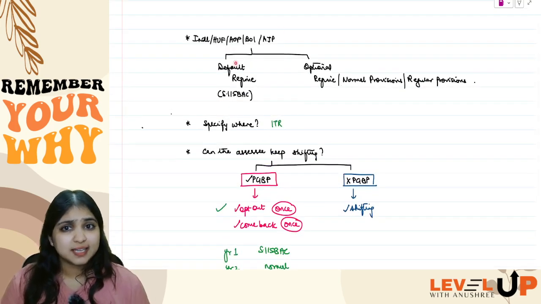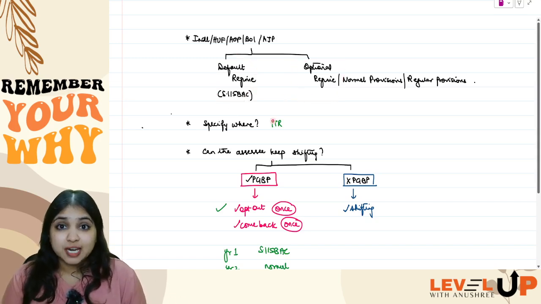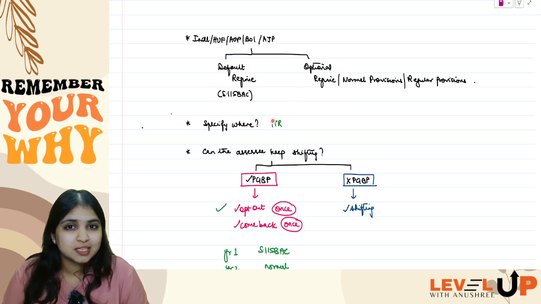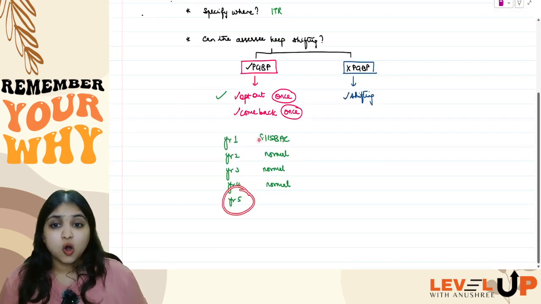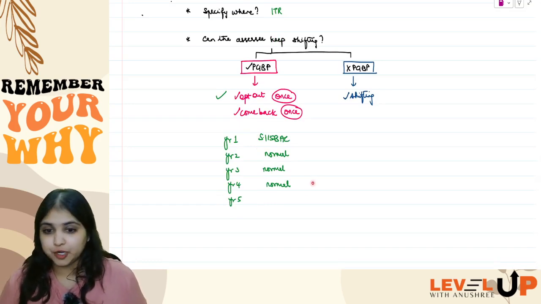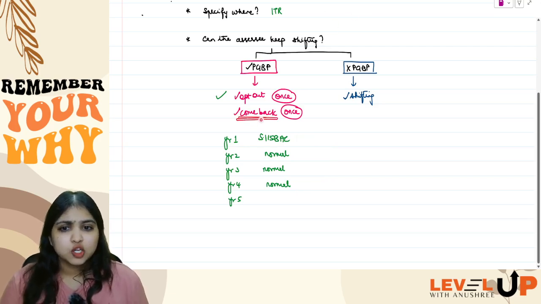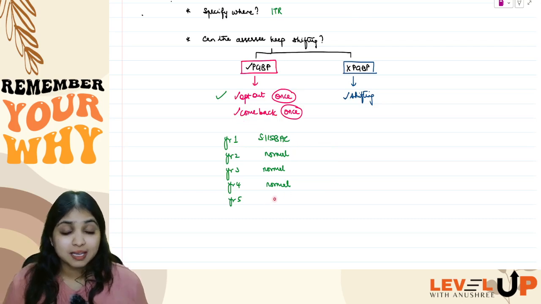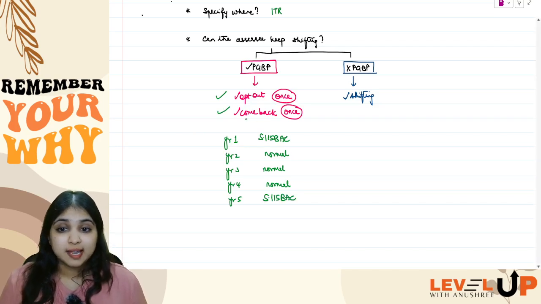See, how does the assessee decide which of the two he should follow? Whichever is more beneficial, whichever results in a lesser tax liability for him, that is what he will prefer. So let us say in year 5, the assessee is of the opinion that 115BAC will be more beneficial for him. He wants to come back to 115BAC. Will you allow? Yes, you will allow him to come back. So let us say in year 5, he has come back to 115BAC. So he has opted out once and he has come back once.